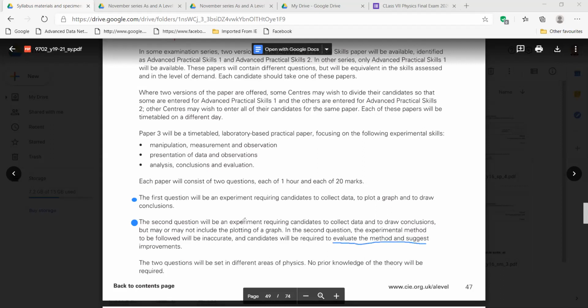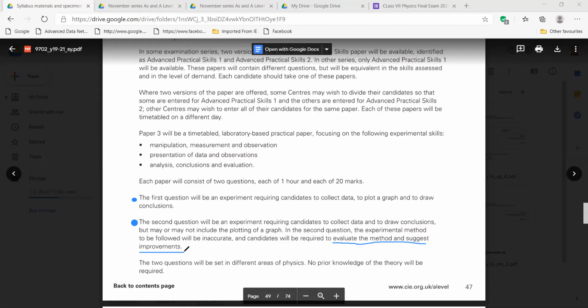For this experiment, you have to suggest some improvements, that is, how we can improve the process or method of the experiment so that we get better results, so that there will be no flaws, no loopholes or mistakes. Clear?